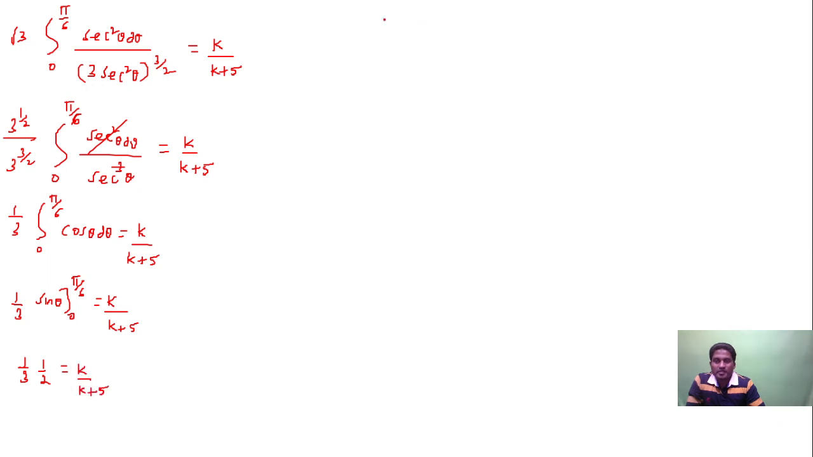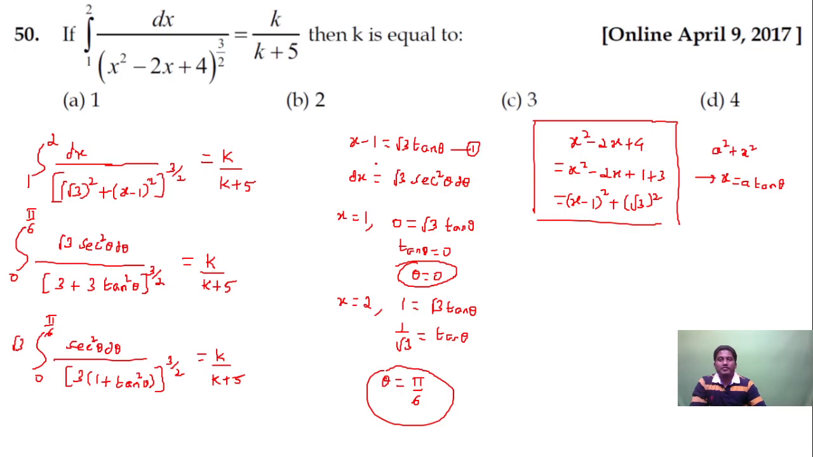If you cross multiply, you will get k plus 5 is equal to 6k. So you get 5 is equal to 5k. That's fine. 5 is equal to 5k, so k equals 1. That's the answer, guys. Value of k will be equal to 1. Thanks for joining me, guys.